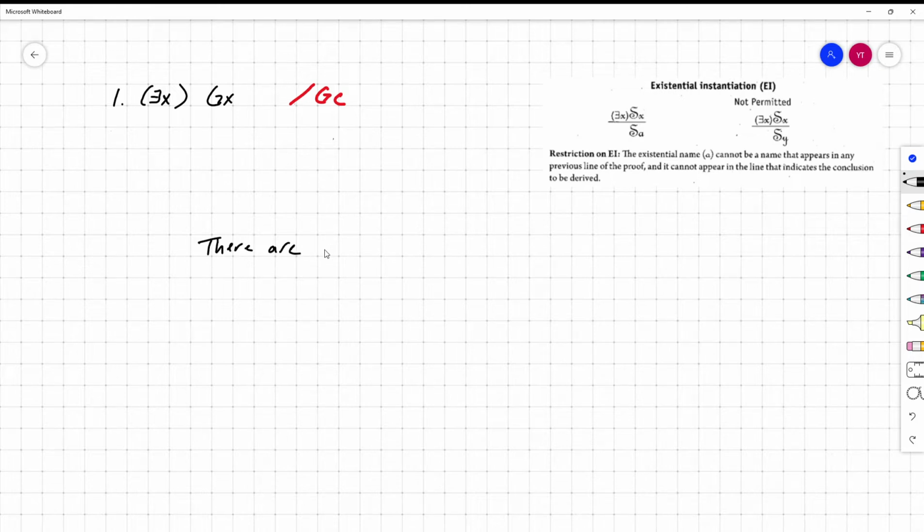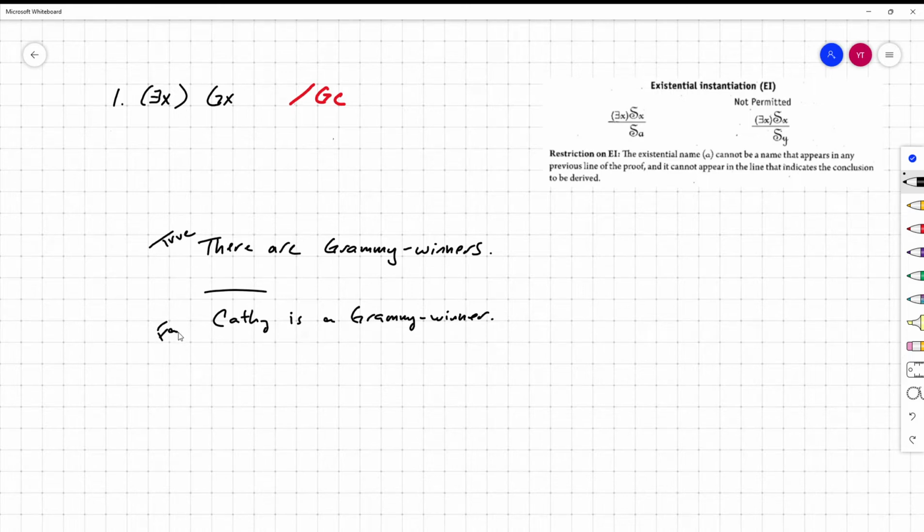a premise like this. There are Grammy winners. Okay. And let's use C for Kathy, in which case the conclusion is Kathy is a Grammy winner. This premise is clearly true. There are lots of Grammy winners, in fact, but the conclusion is clearly and obviously false.